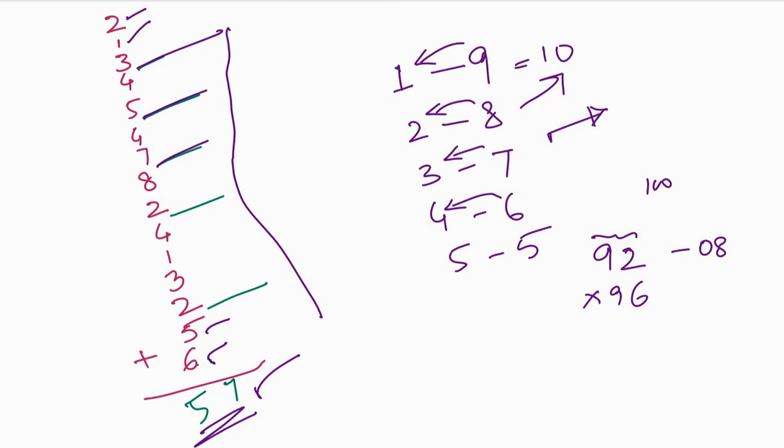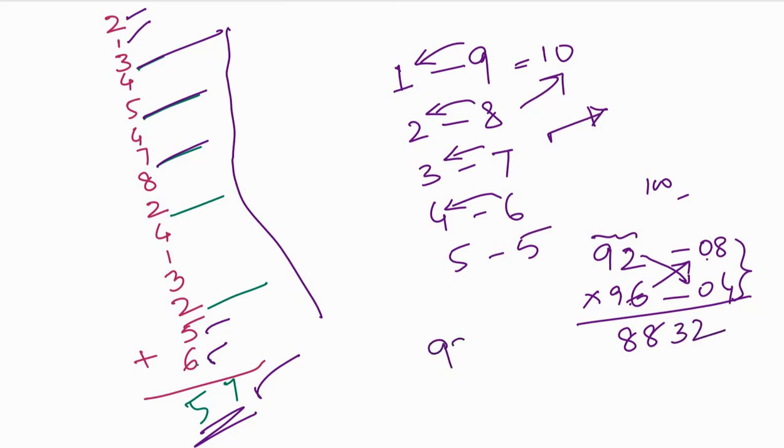92 plus 8 is how much? 100. Similarly, what is the complement of 96? That is 4. Now you see, if you cross check, 96 minus 8 is how much? 88. 92 minus 4 is also 88. You should get the same value, 88. Now you multiply these two complements: 8 fours are 32. 92 into 96 is 8832. So in this way, it is going to be very useful if you make them learn complementary numbers.